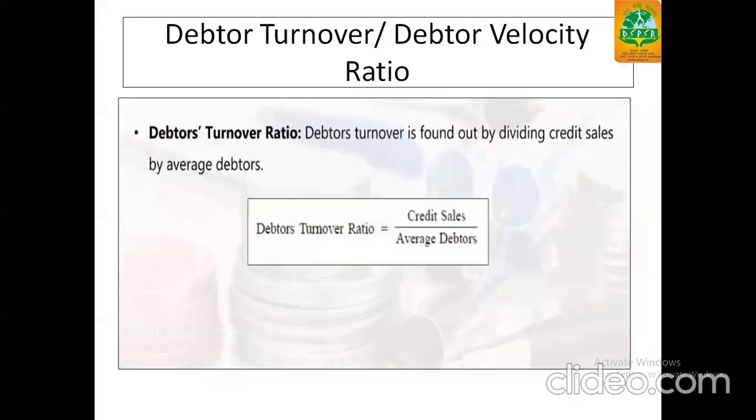Debtor turnover ratio. Debtor turnover is found out by dividing current credit sale by the average debtors. Whenever we are doing credit sale, debtors are formed or bills receivables are formed. So formula is credit sales divided by average debtor.